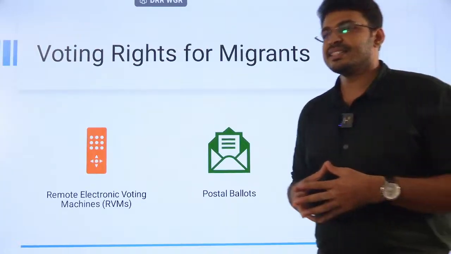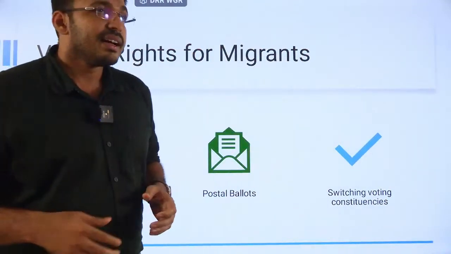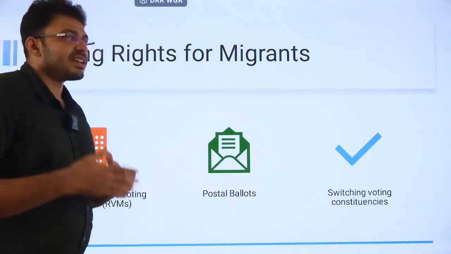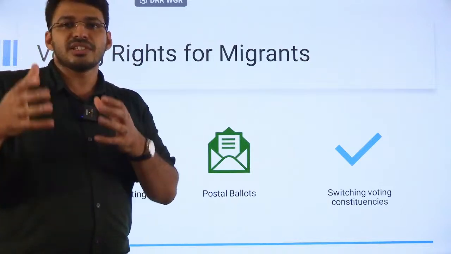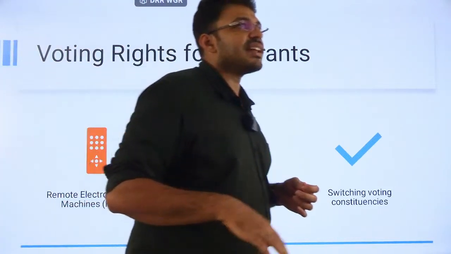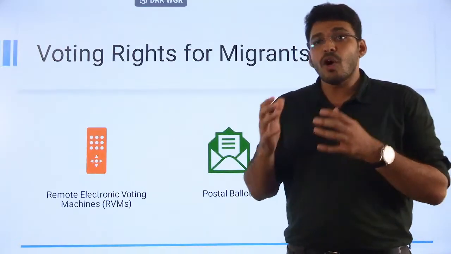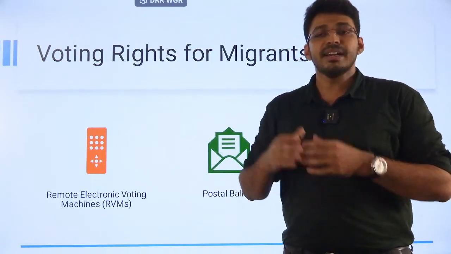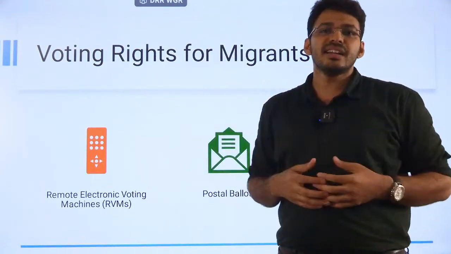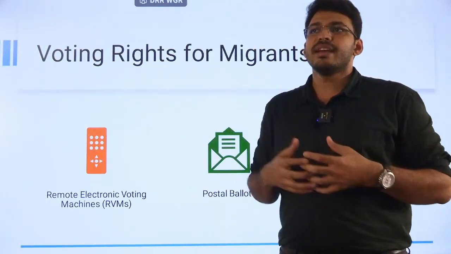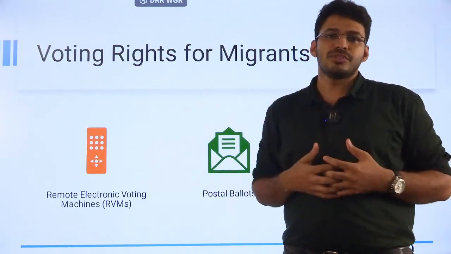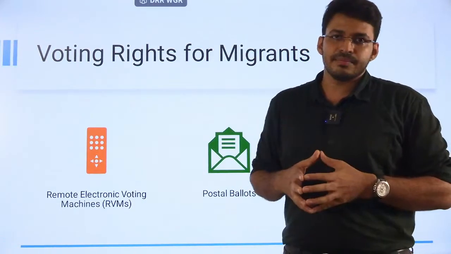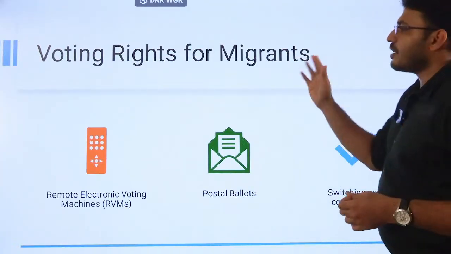There was a discussion about the reduced voting share of Bihar. It was way below the national average, with only 52% voting in Bihar. Why is Bihar facing such a low voting percentage? Bihar has the highest out-migration. Bihari people migrate to other states, so they are not able to vote in their home constituencies. They have no franchise right in the place where they are working. So there is a discussion on voting rights for these migrants.